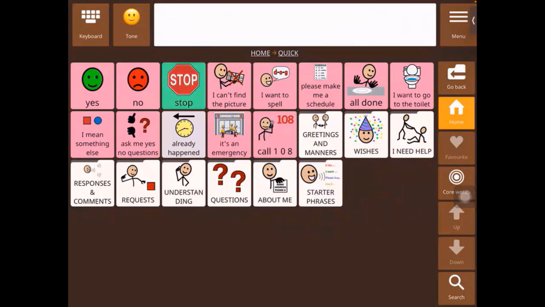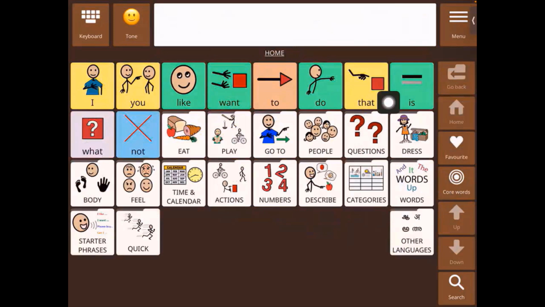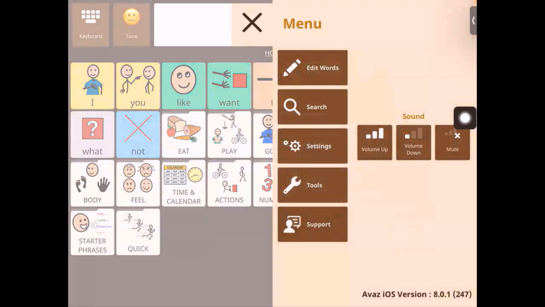We'll clear, we'll go back home, and then now we'll start looking at menu. So menu is here in the corner. We'll go into menu, and as you can see, at the top you have edit words. Edit words we will target in the next section of the video when we learn about customizing.